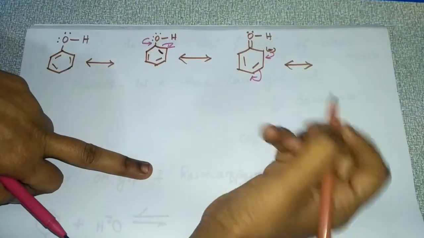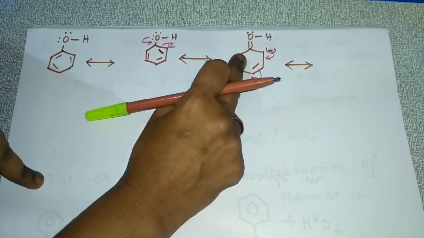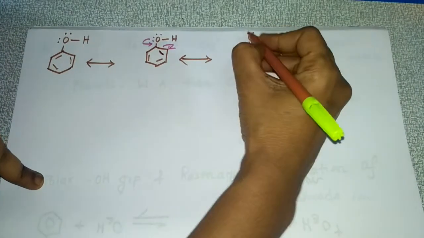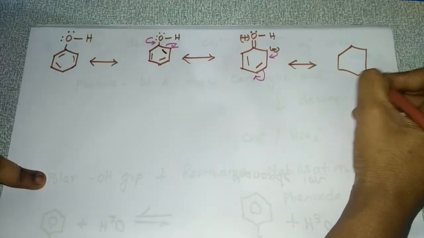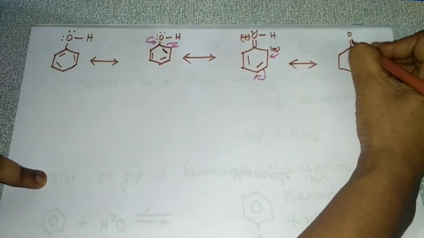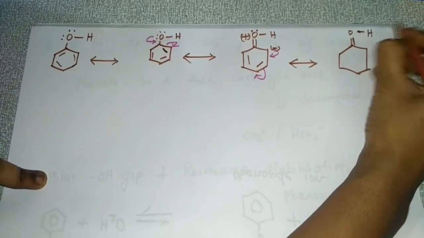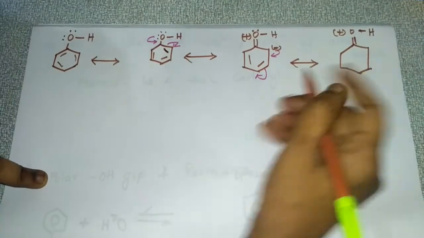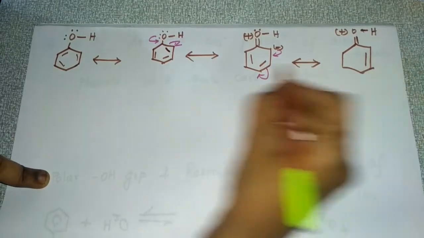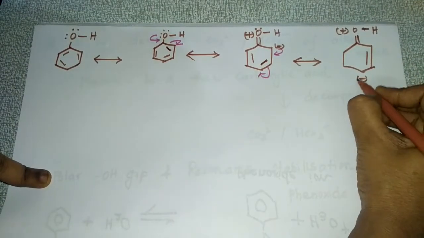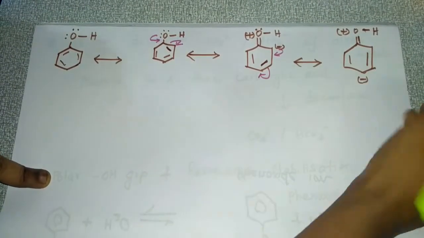And what will be the charge of oxygen? This oxygen is giving one pair of electrons, so definitely the charge of oxygen will be positive. The next structure will have the double bond to O like that, the hydrogen, and a positive charge, and here these electrons will form a bond and this bond will become electrons.